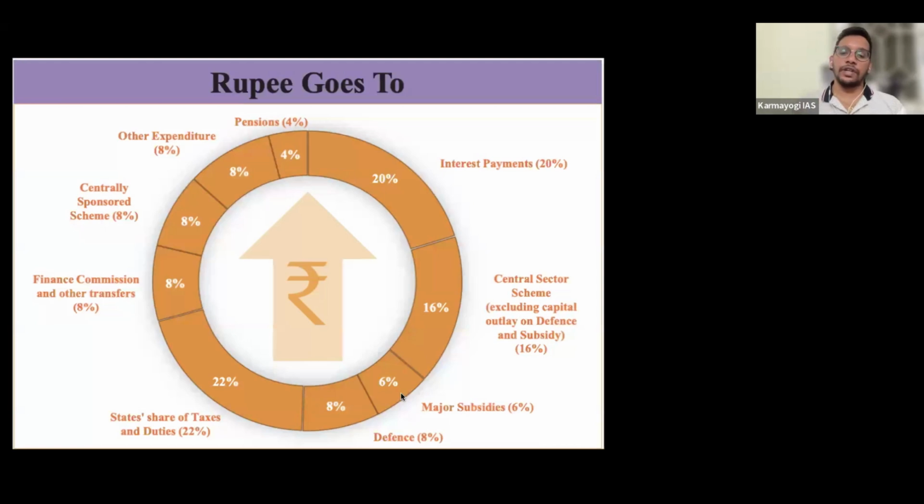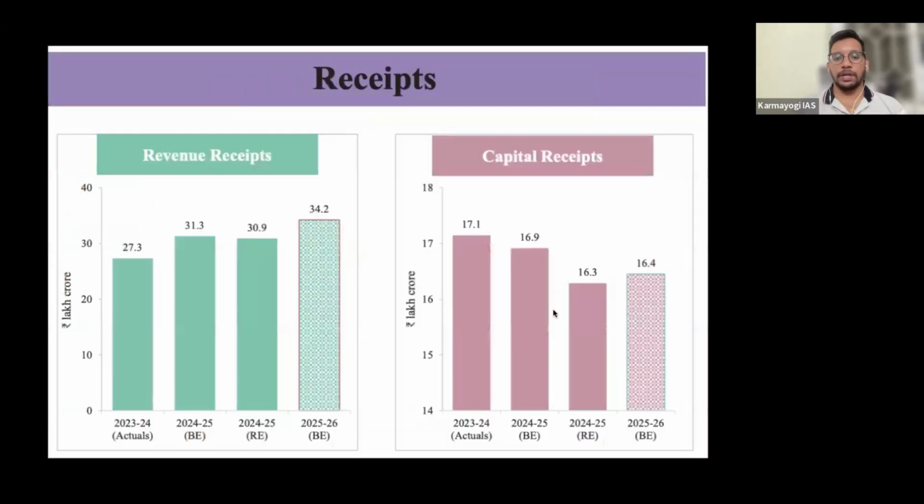What is the percentage of education expenditure? It is less than 2.5%. Oh, sorry, health, it is less than 2.5%. Subsidies itself is giving 6%. So what is the rationale behind this? Anyway, 4% is going for pensions, right? So that's why government has come up with a lot of defense schemes also, which are very short term, but to reduce pensions. Okay, so this is the distribution cycle of the government expenditure.